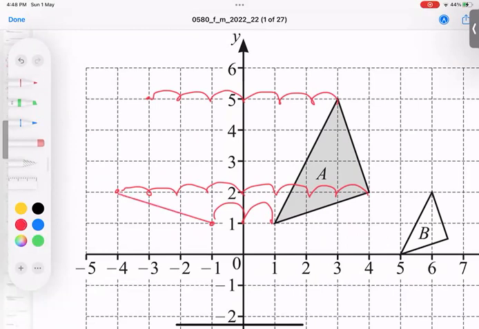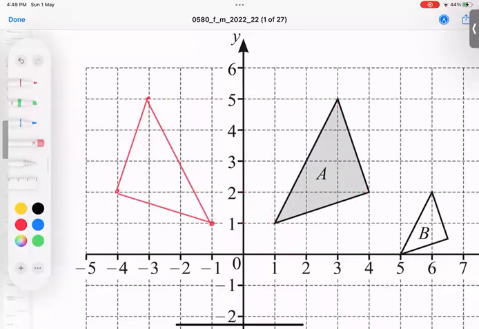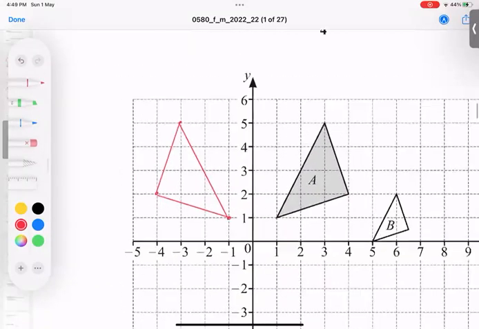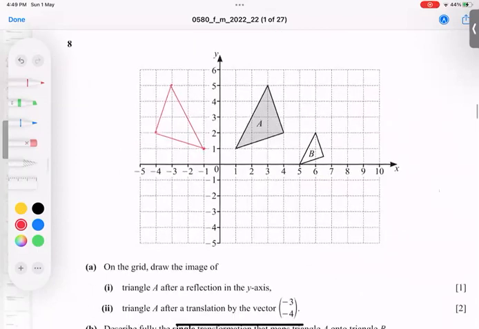Join it. Join it. So I hope the point is very clear. Alhamdulillahi Rabbil Alameen, I have finished the diagram. So he was asking to draw the reflection in the x-axis, in the y-axis, sorry.